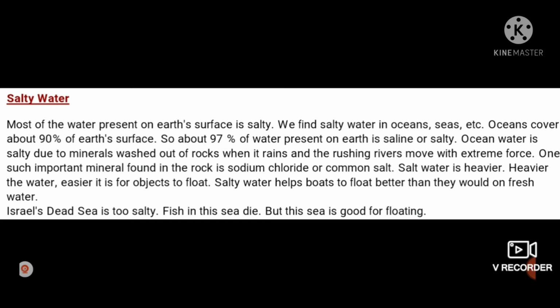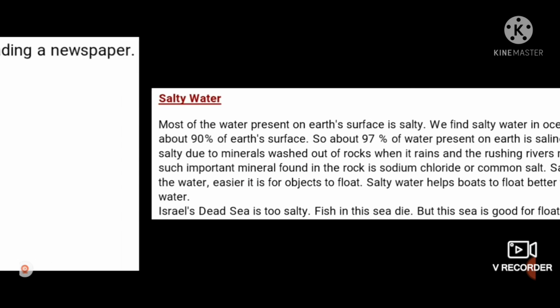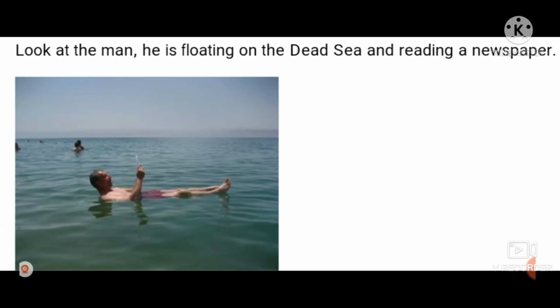So Israel's Dead Sea is too salty. The Dead Sea picture which I showed you just now is found in Israel and it is very salty. Fish in this sea die, but this sea is good for floating. So again we will see this picture and enjoy, and now your concept is completely clear for all the topics of this chapter. Thank you.